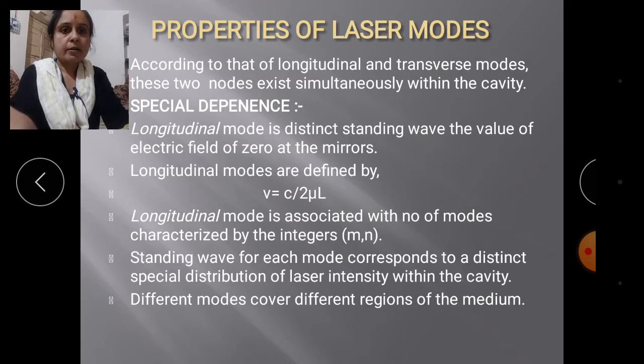The standing wave pattern of each mode corresponds to a distinct spatial distribution of laser intensity within the cavity, which defines the spatial distribution of the modes generated in the form of waves.